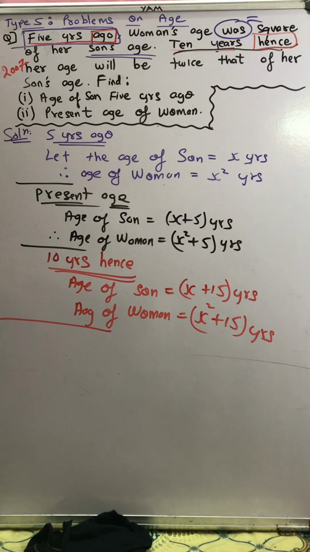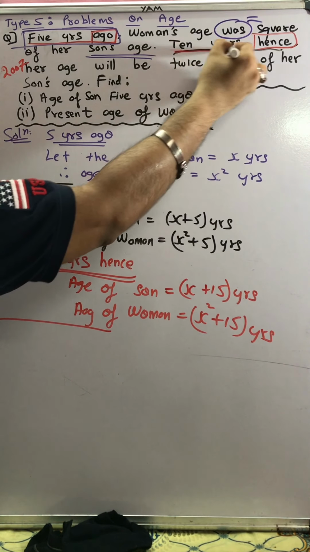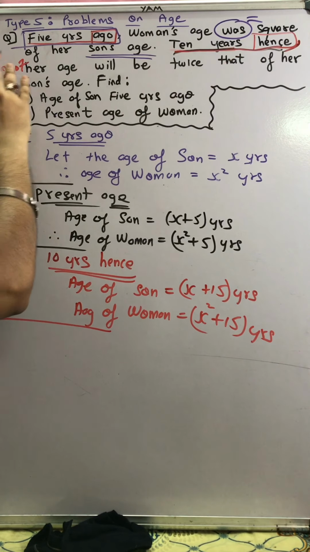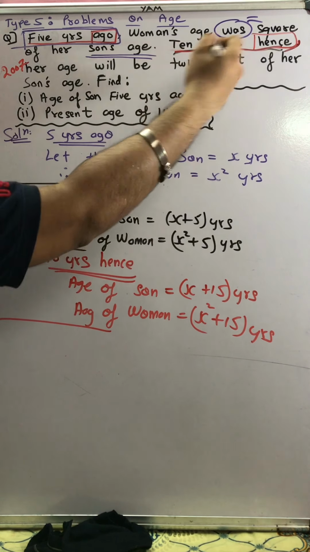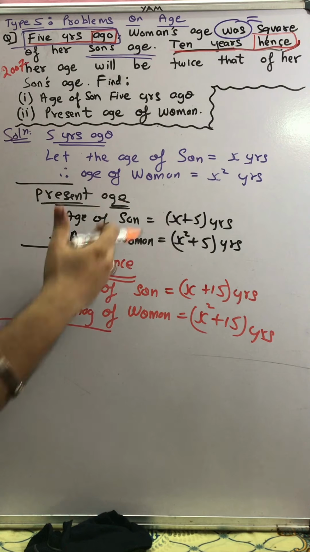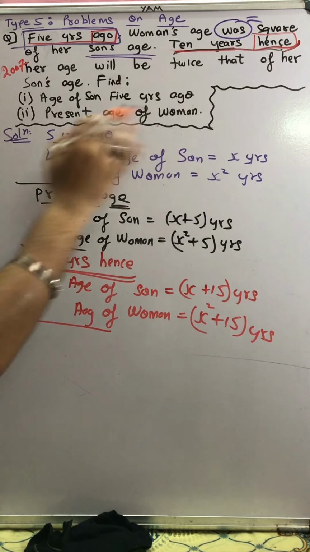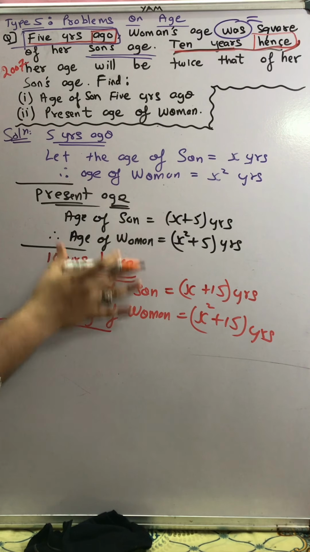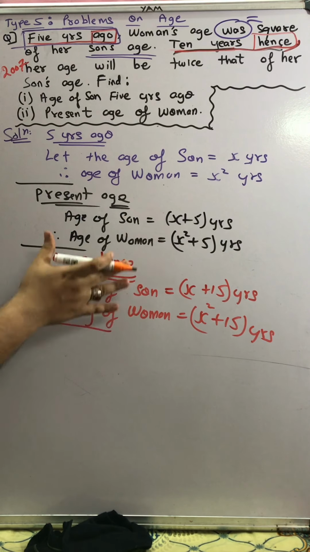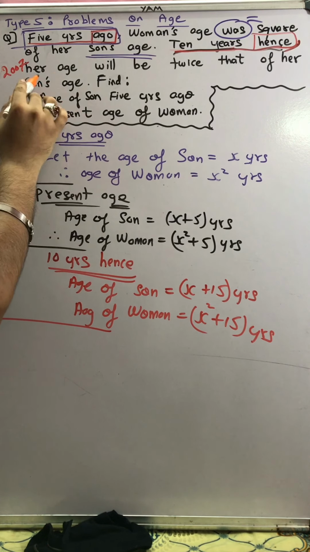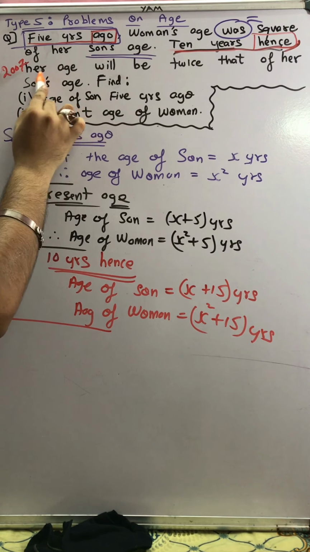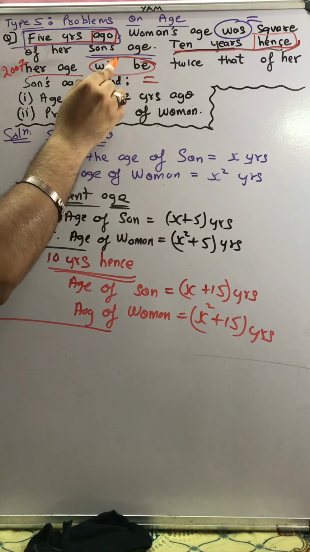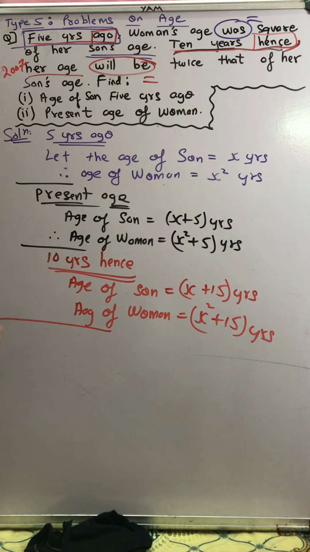Now pay attention on the board. All of you please pay attention. 10 years hence, comma. Comma means whatever we have after the comma belongs to the 10 years hence age. So whatever we read after the comma, we will not look at the 5 years ago age. We will not look at the present age. We will only deal with this orange color 10 years hence age. Okay, see here. 10 years hence, her age will be, here will be means equal to sign. Her age. What is her age?